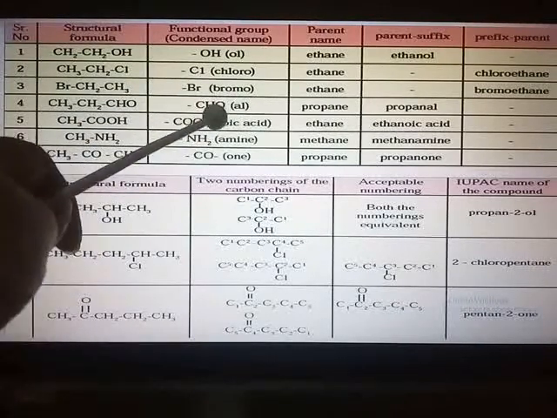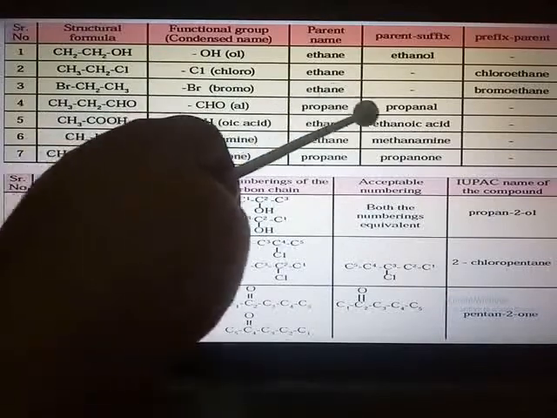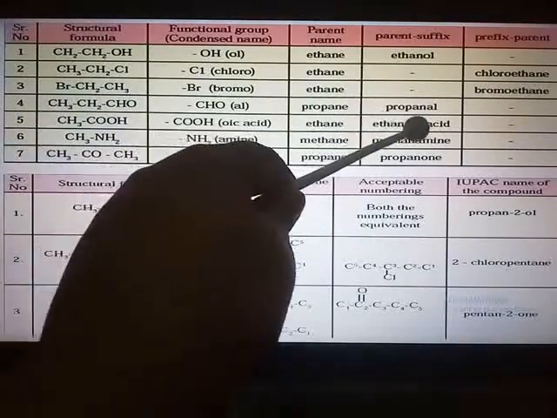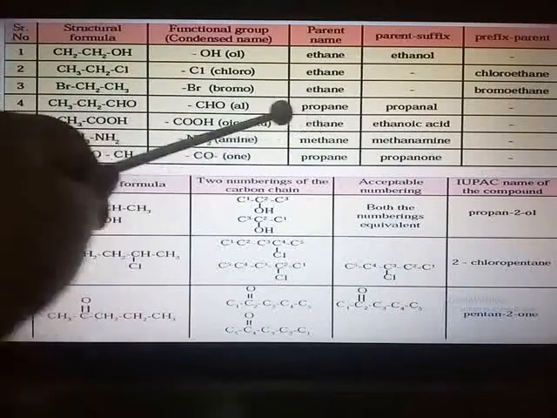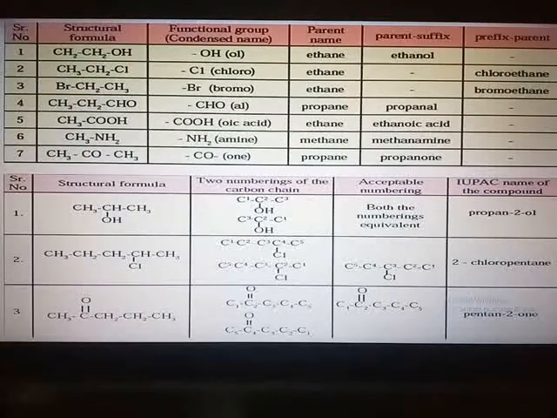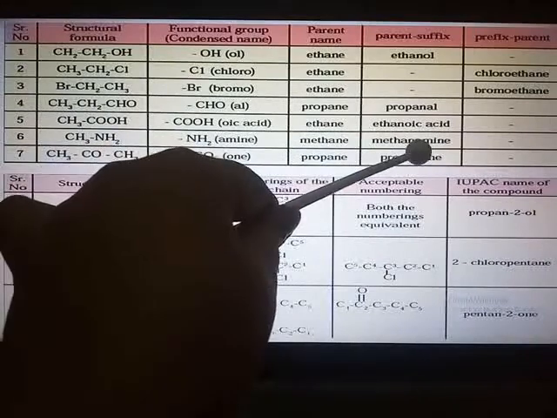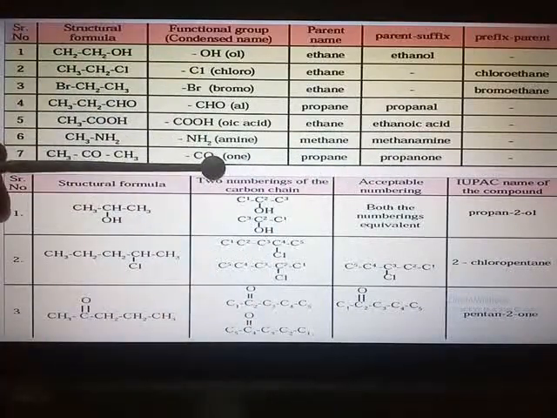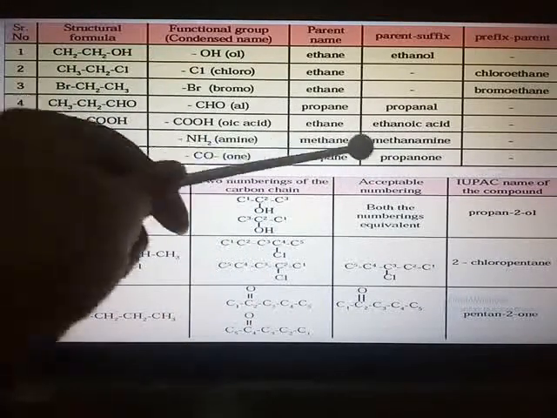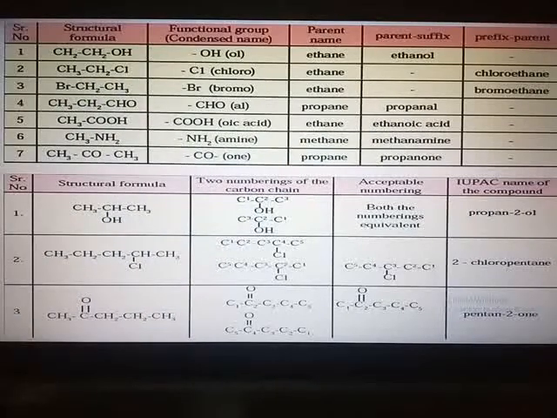The condensed name will be OIC acid. So ethane is the parent name, ethanoic acid. Why ethane? Because 2 carbon atoms are there. Amine is the functional group. Then NH2 functional group, amine, methanamine. CO, ketone. Then it is ONE. So propane, E is replaced by ONE.